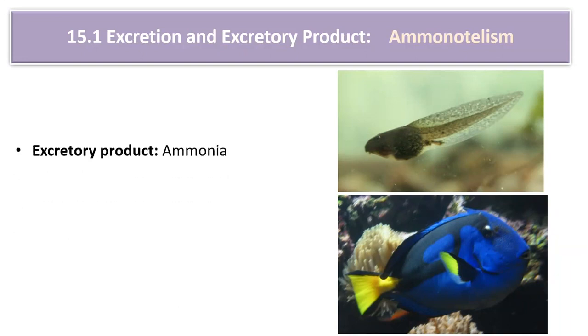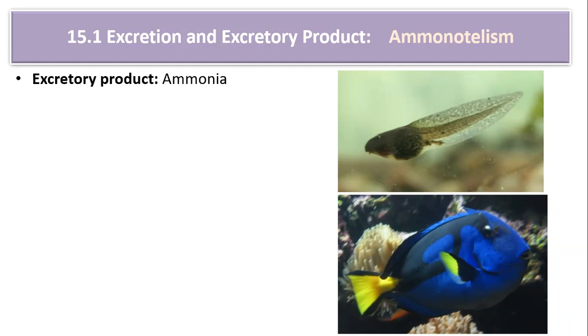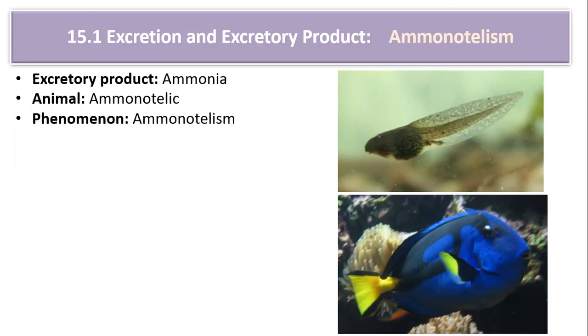So look at the points. The excretory product is called ammonia. Animals are called ammonotelic. The phenomenon is known as ammonotelism. It is formed by the process called deamination. Deamination occurs in the liver, and deamination of amino acids results in the formation of ammonia.